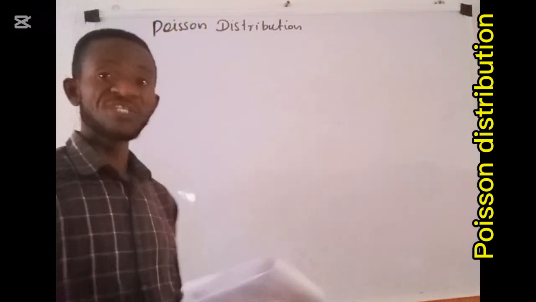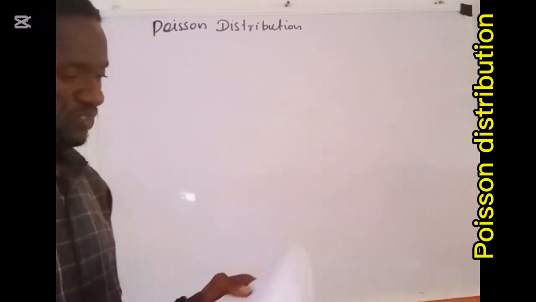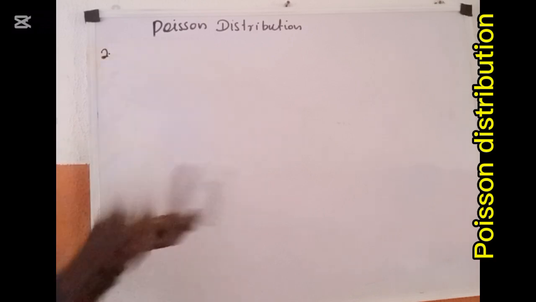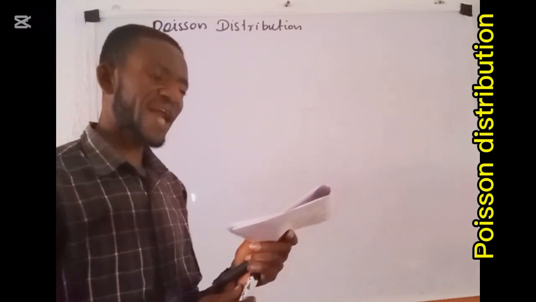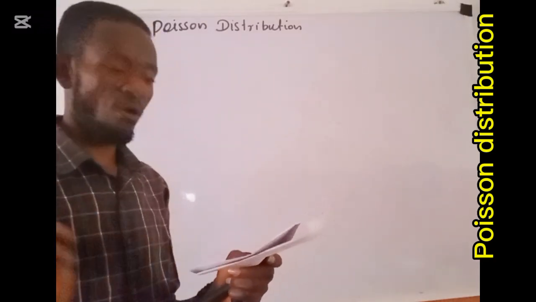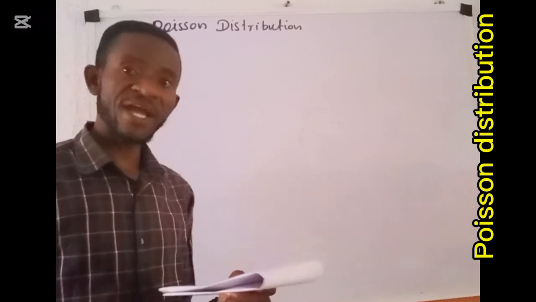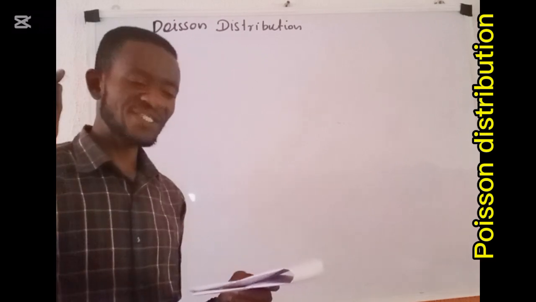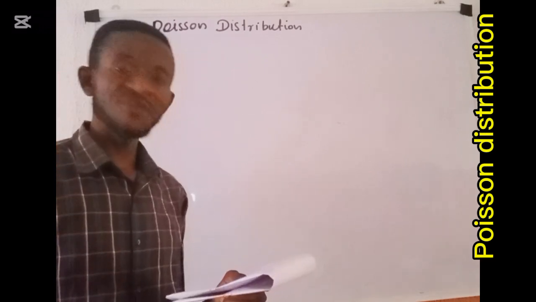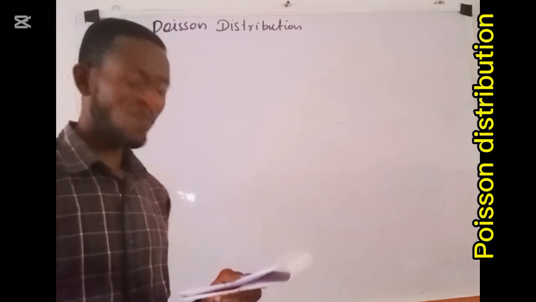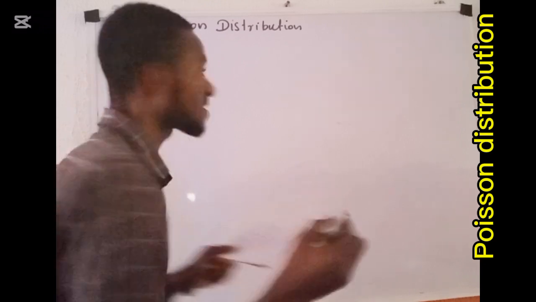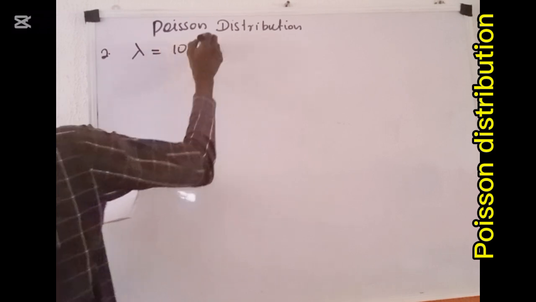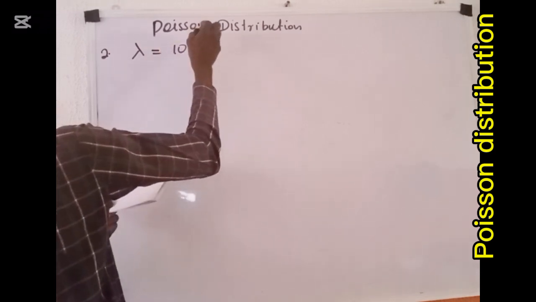This question number 2 says, and I read, the number of customers arriving at a grocery store can be modeled by a Poisson process with intensity lambda equals 10 customers per hour. So in this case, my lambda equals 10 per hour.